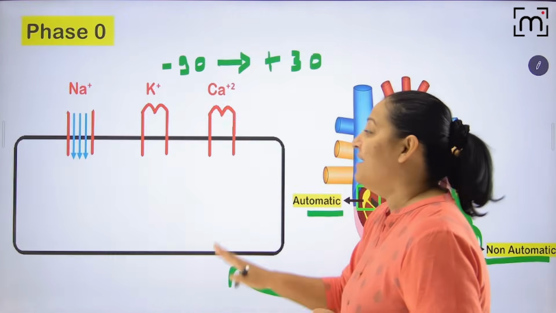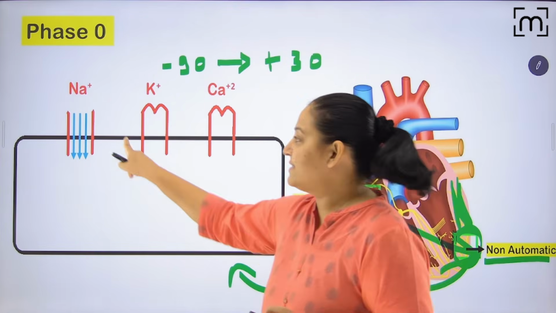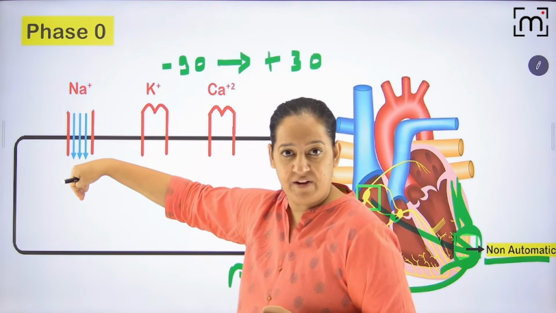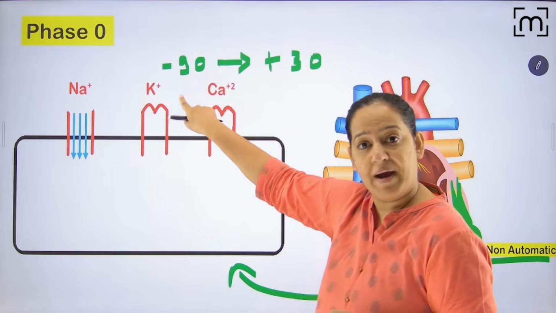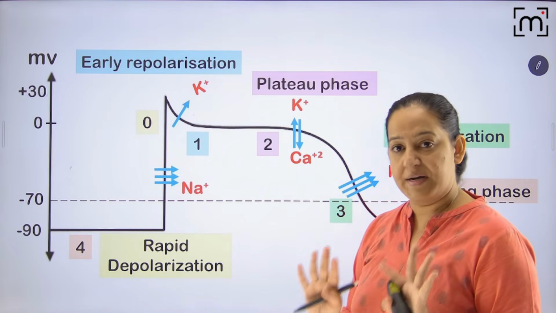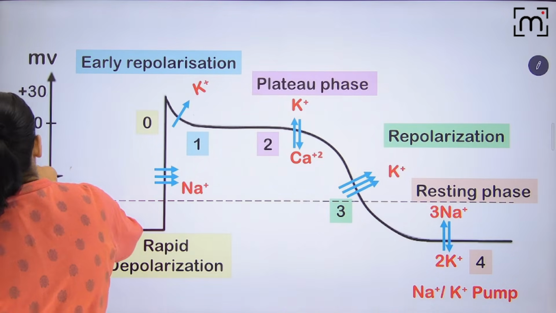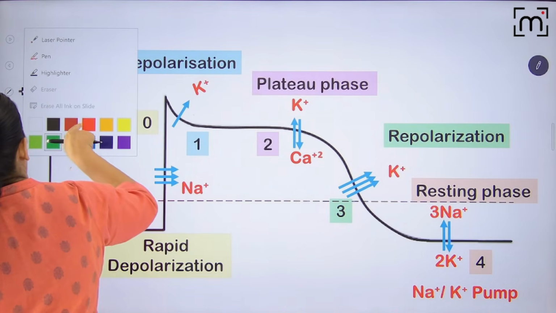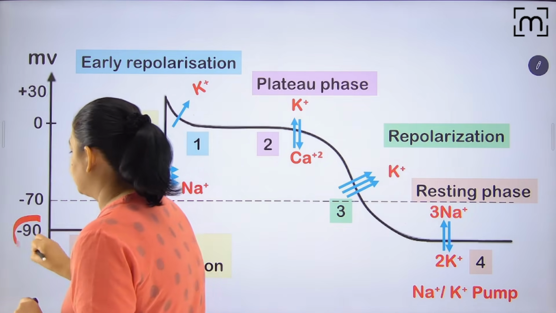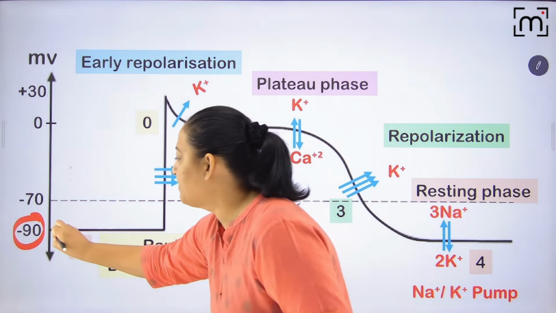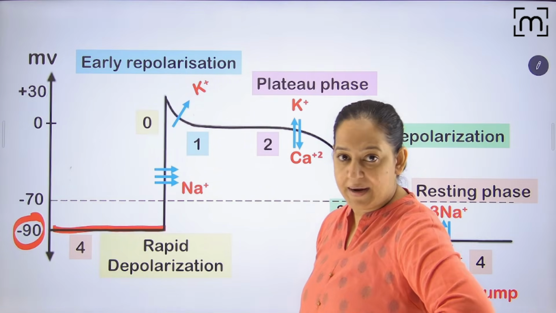Okay, chalo, come back. So can you see this diagram now? You can see the sodium channels are opening and there is rapid influx, and the potential is changing from minus 90 to plus 30. So first you understand this diagram. The resting potential is minus 90. Appreciate the resting potential. This is RMP. It is minus 90.